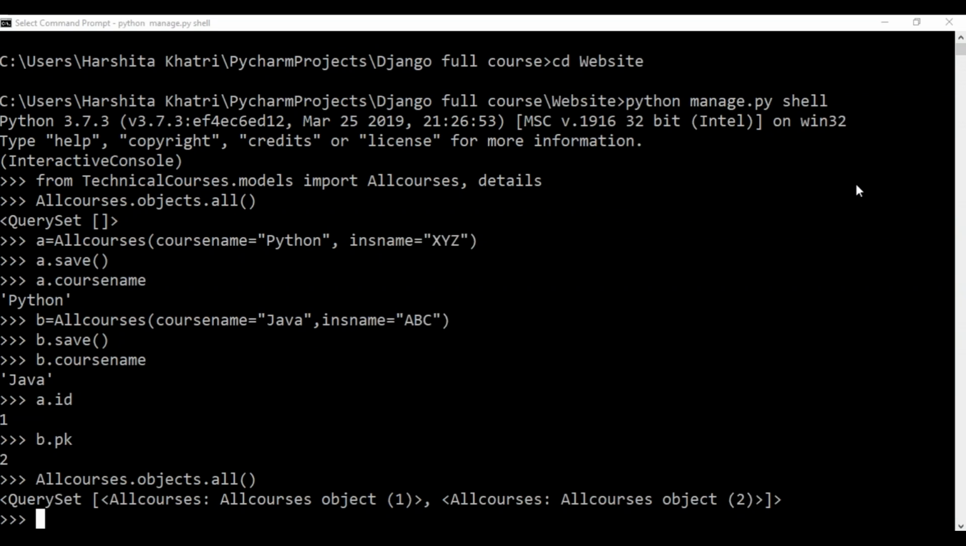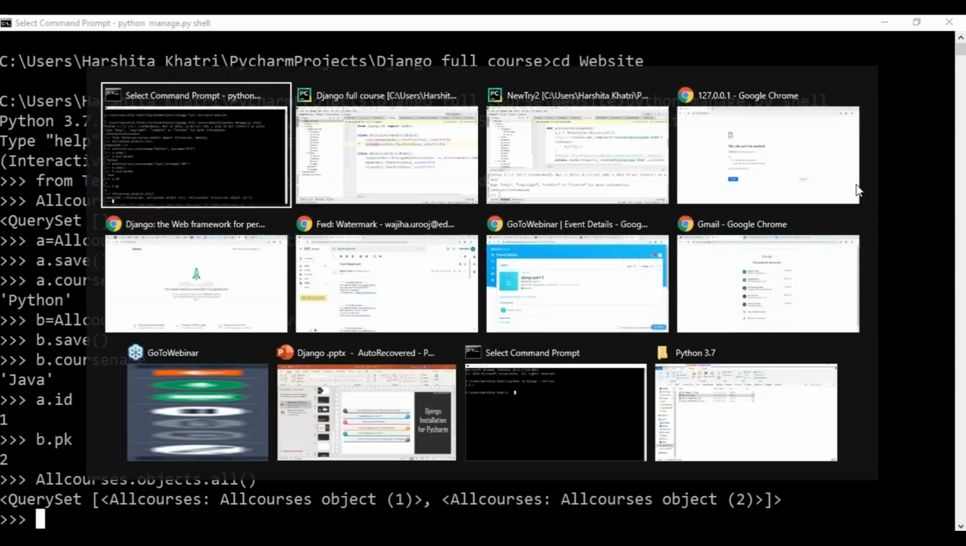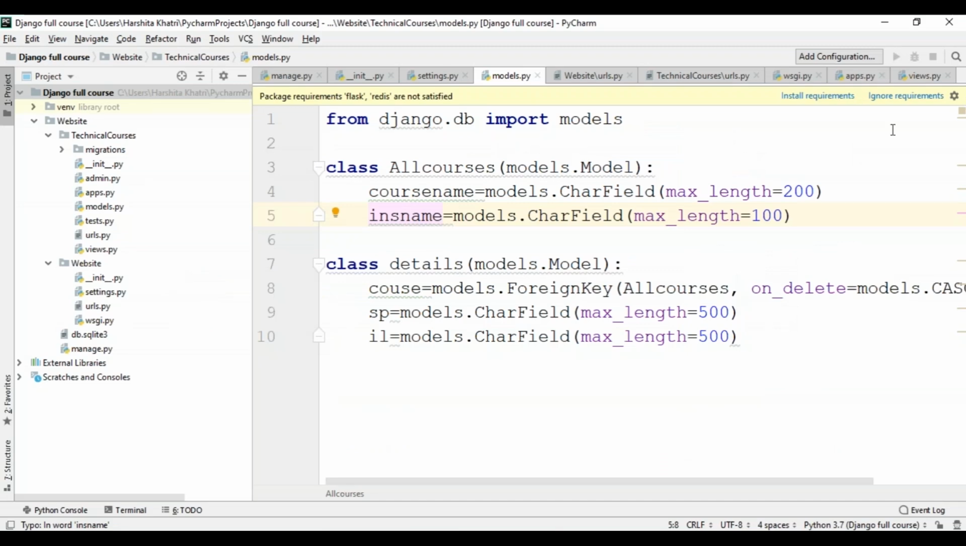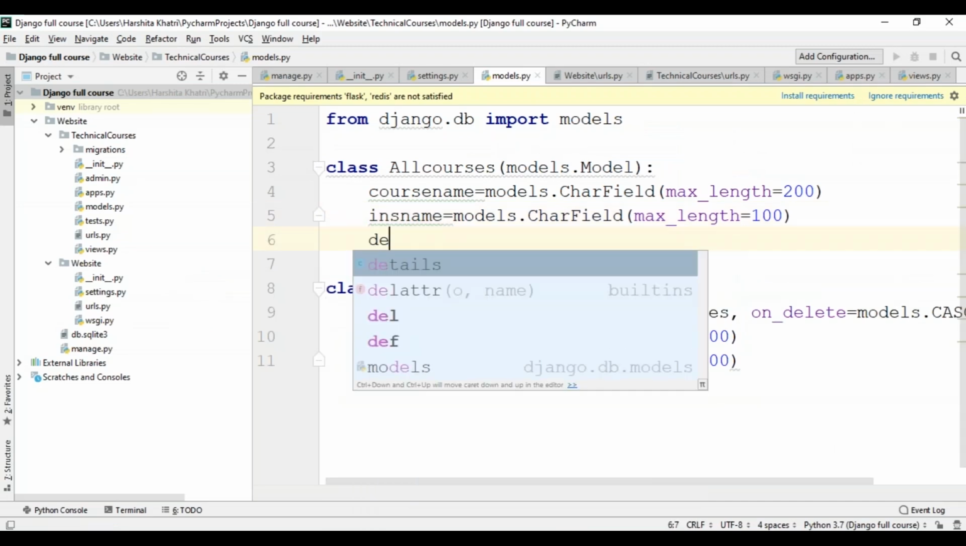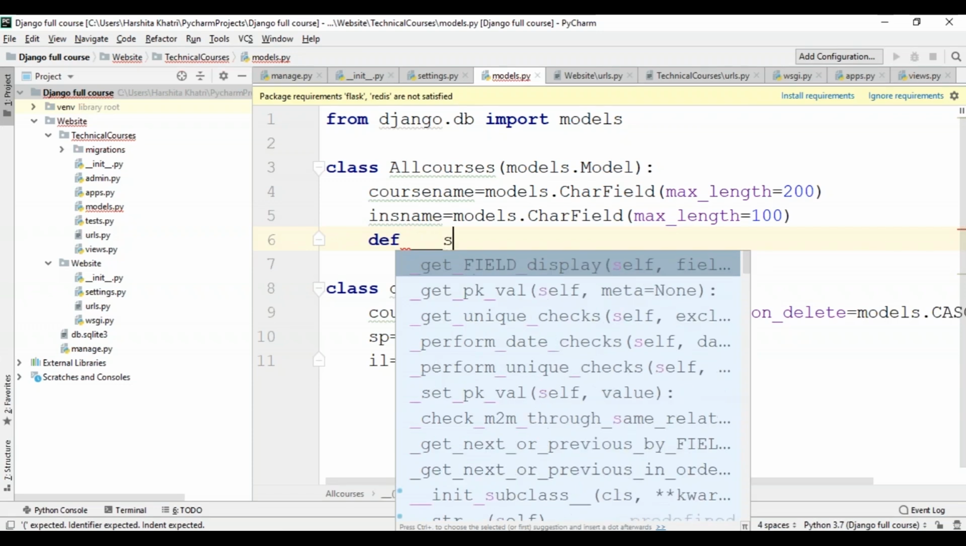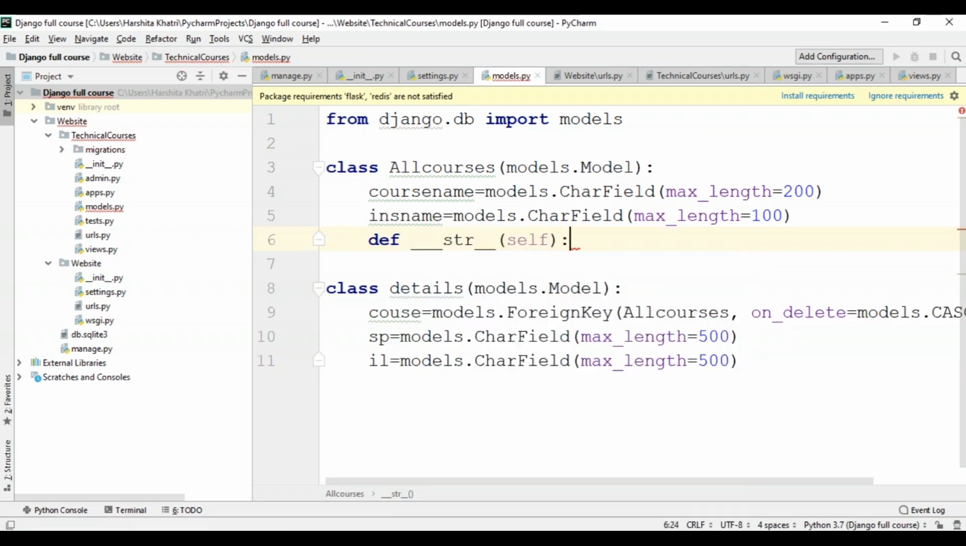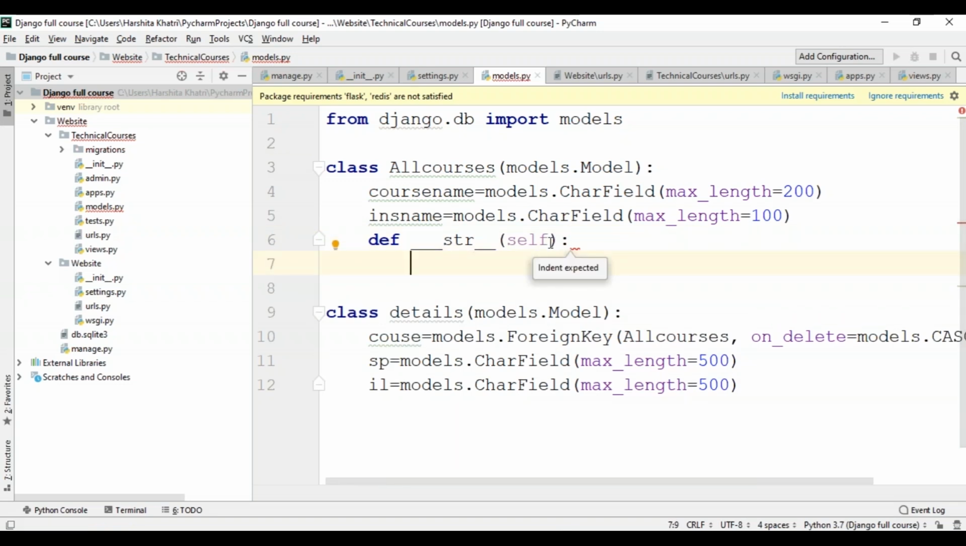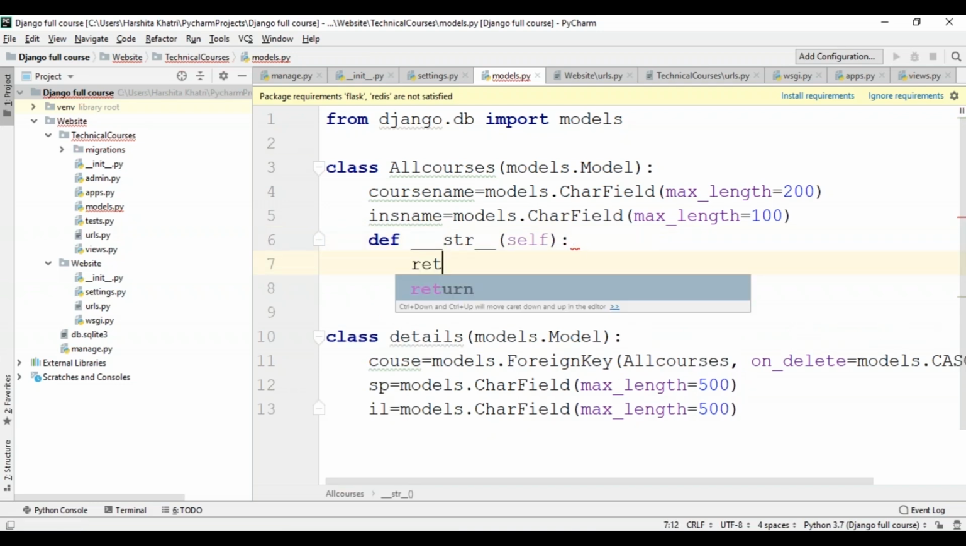Now to have a clear output, I'll just get back to my models file and I'll make a small change within the classes that I've created over here. I'll override the str function, the default parameter for every Python class. So now if you have a doubt of why self has been added over here, you'll have to remember, guys, that whenever you're creating a function within a class, you will have to specify the self parameter. Unlike Java, in Python, it's compulsory to specify the self parameter.